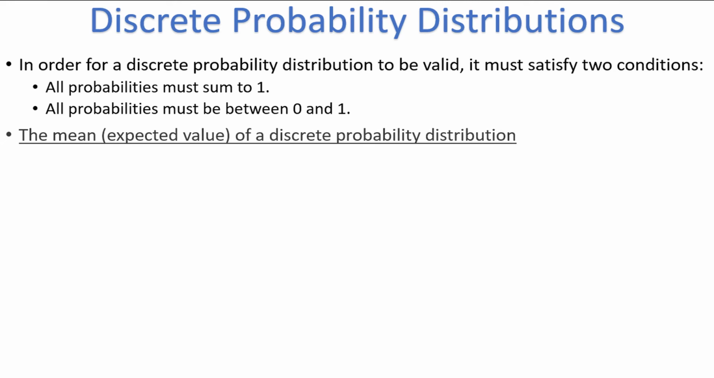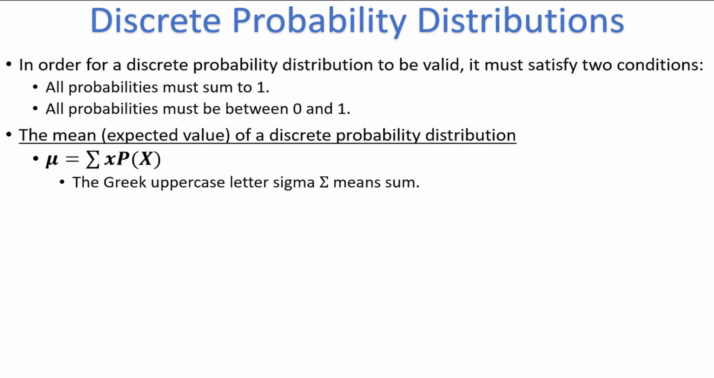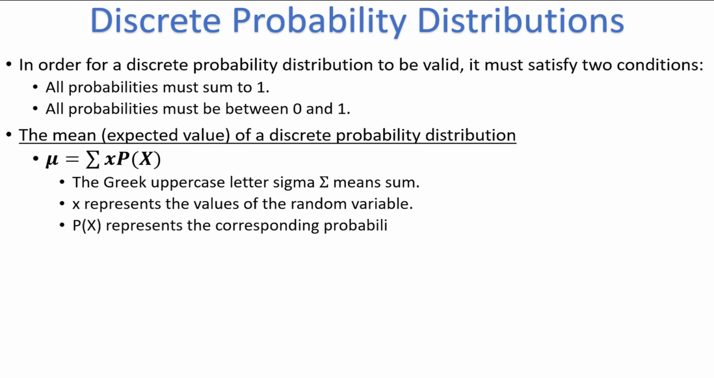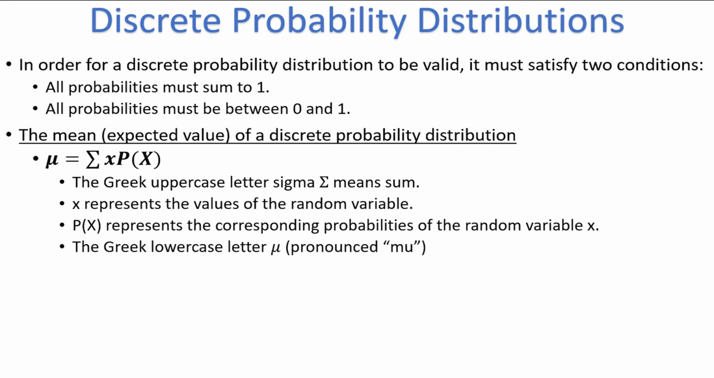To find the mean of a discrete probability distribution, sometimes called the expected value, we use the formula mu is equal to the sum of x times p of x. The Greek uppercase letter sigma means sum. X represents the possible values of the random variable. P of x represents the corresponding probabilities of the random variable x. And the Greek letter lowercase mu is the population mean. So this formula is telling us to multiply each value x by the corresponding probability p of x, and then to add up all of the products.